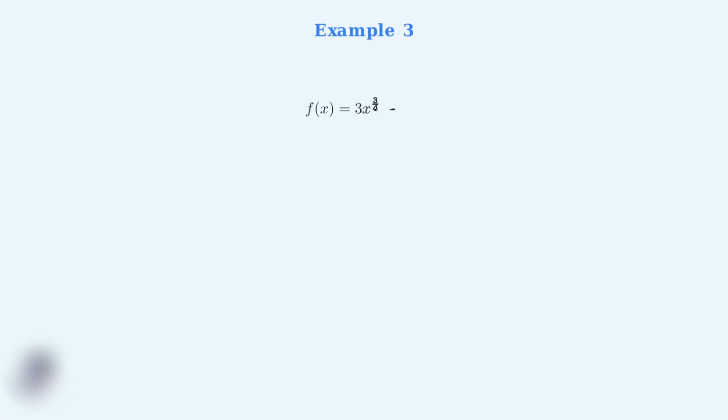For our final and most challenging example, we have a function with multiple terms, each having fractional exponents. We need to find the derivative of f of x equals 3x to the 3/4 power plus 2x to the 1/3 power. We differentiate each term separately. For the first term, we multiply the coefficient 3 by the exponent 3/4, then subtract 1 from the exponent. 3 times 3/4 equals 9/4, and 3/4 minus 1 equals 3/4 minus 4/4, which equals negative 1/4.